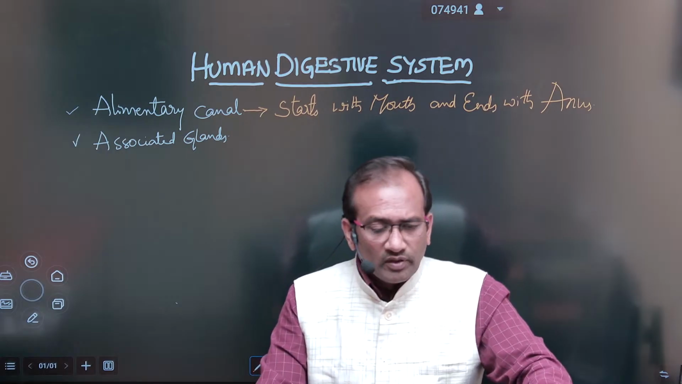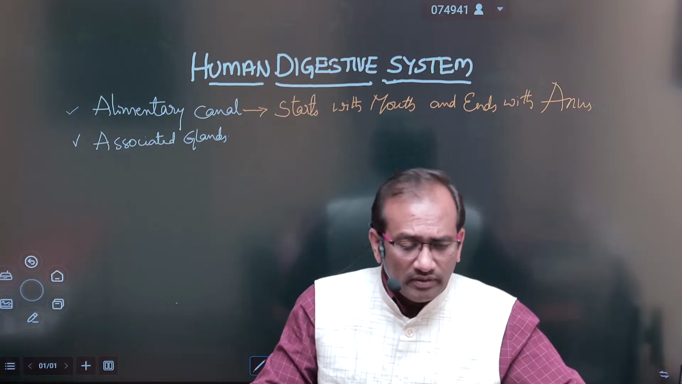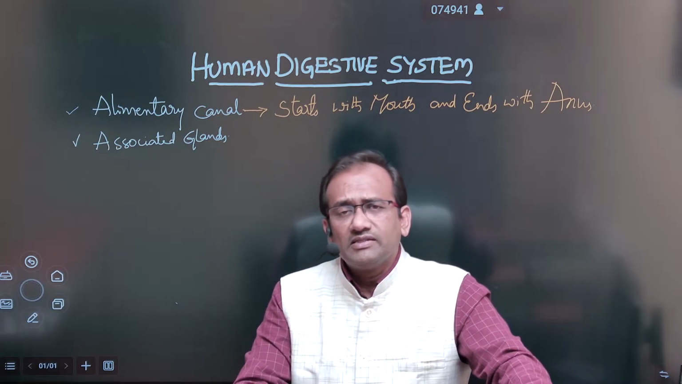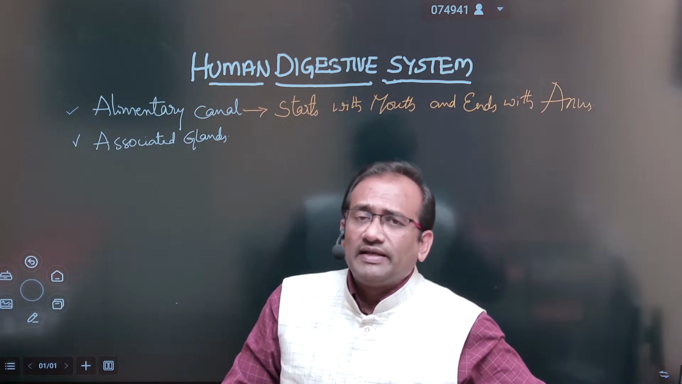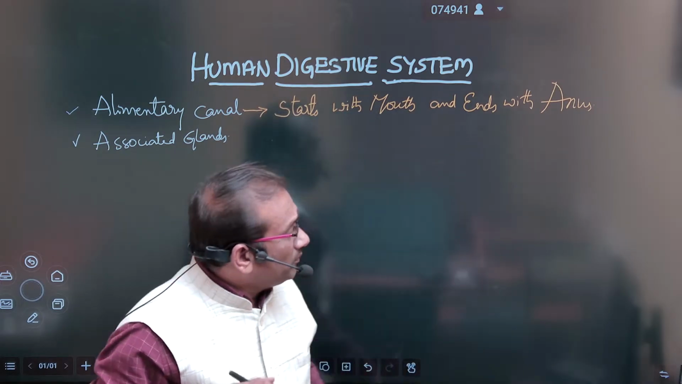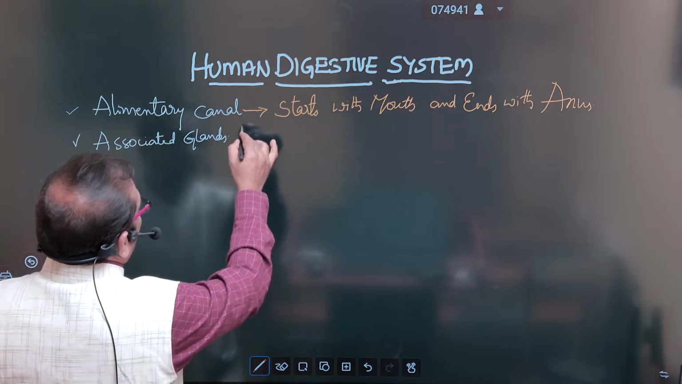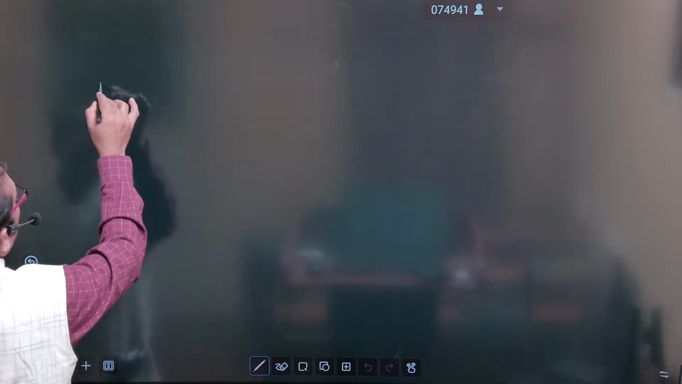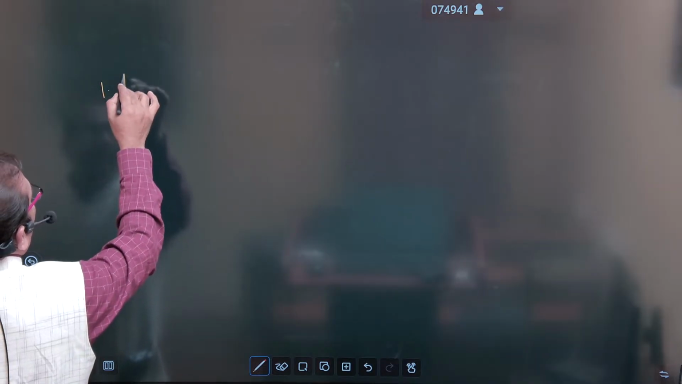Okay. So the human digestive system is divided into two parts for our convenience. First one, alimentary canal. The alimentary canal starts with the mouth and ends with the anus. The parts present in the alimentary canal: the first part is mouth.